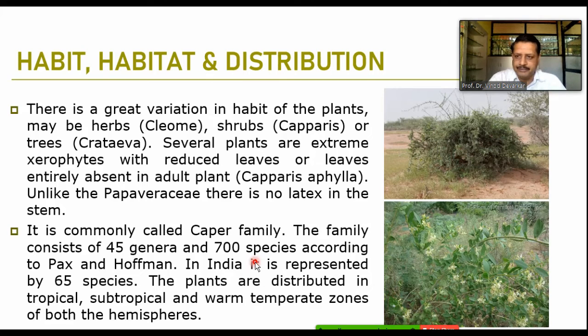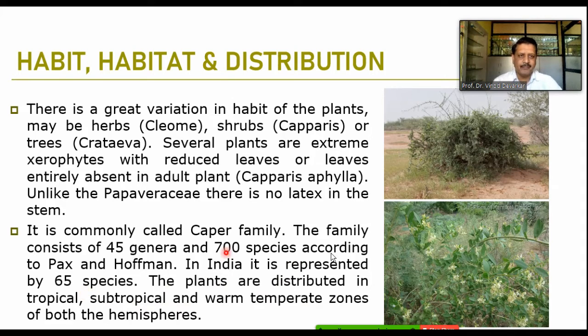It is commonly called the caper family. The family consists of about 45 genera and 700 species, according to Pax and Hoffmann. In India, it is represented by 65 species. The plants are distributed mostly in tropical and subtropical areas and warm temperate zones of both hemispheres.